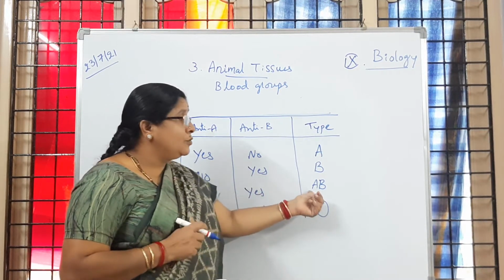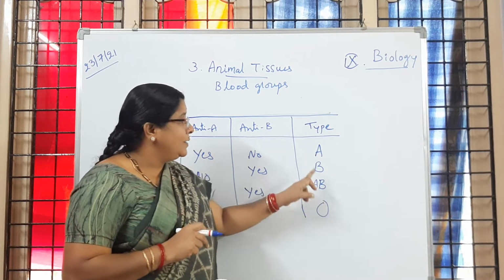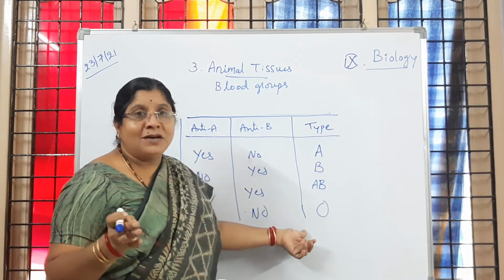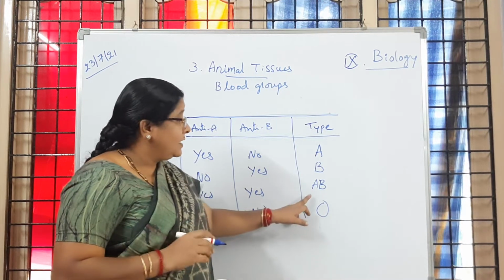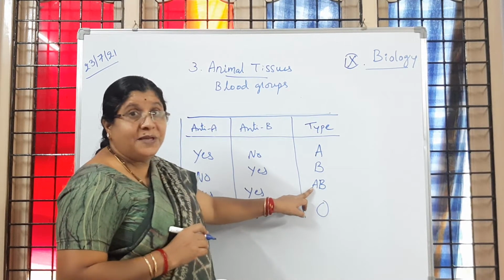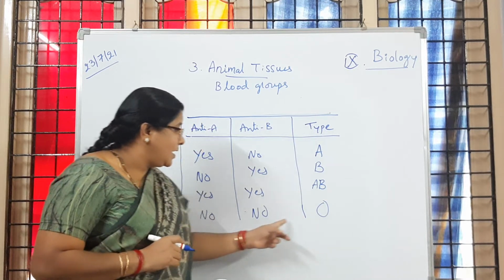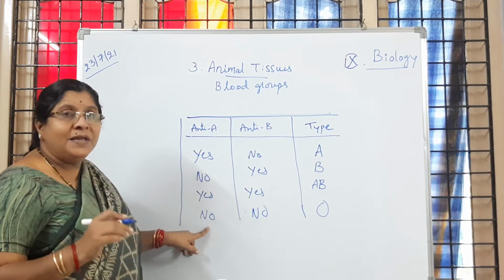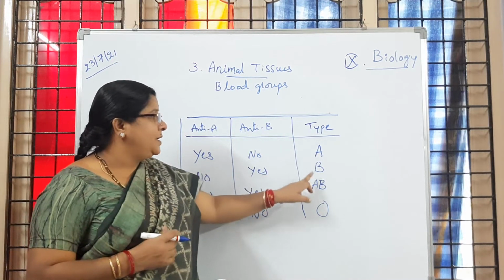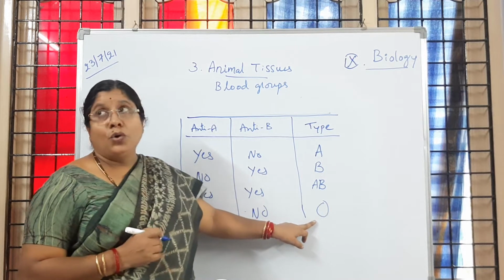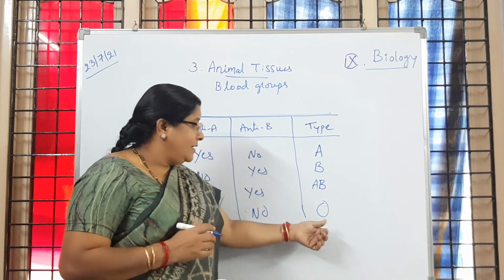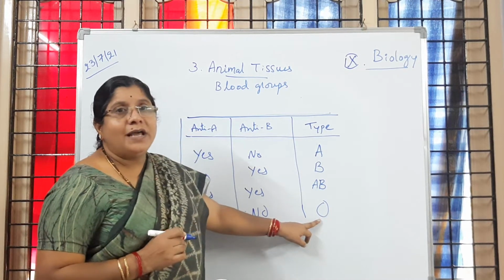Then AB blood group people can receive blood from the A group, B group, AB group and O group. Clumping is not going to take place. So they are said to be universal recipients, and O is the universal donor. In the O blood group there are no antibodies, so no clumping takes place, so they can donate blood to any group: A group, B group, AB group and O group. So O blood group people are called universal donors.